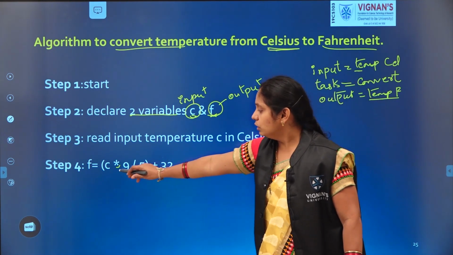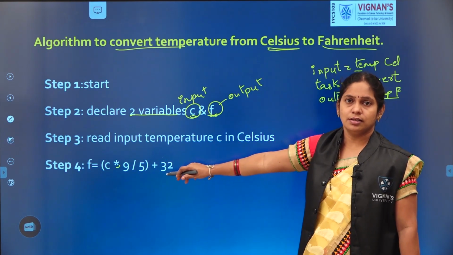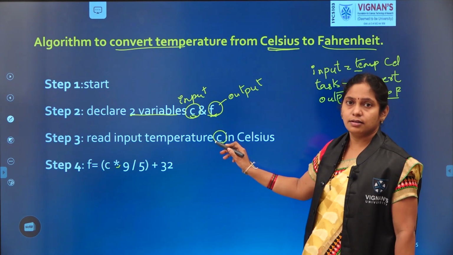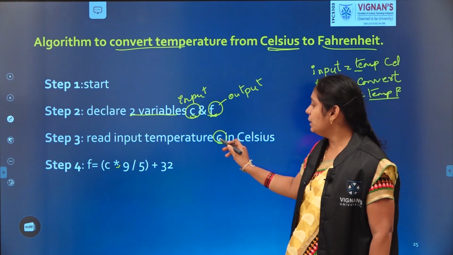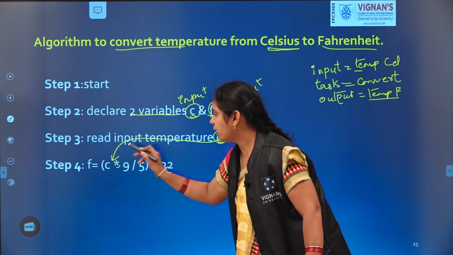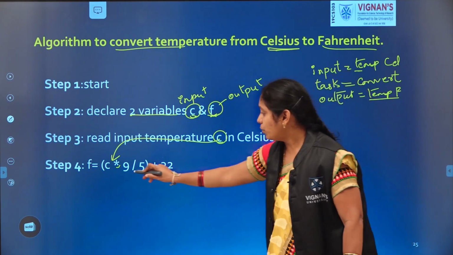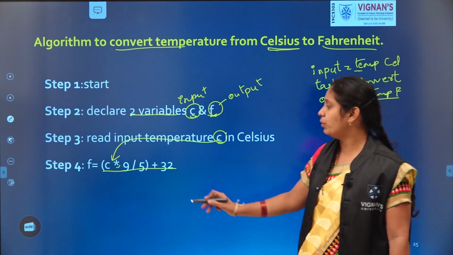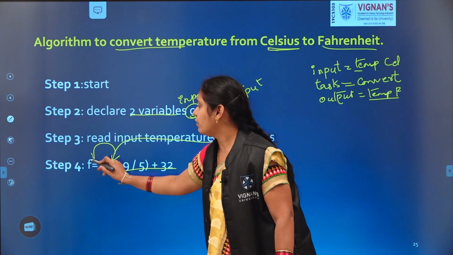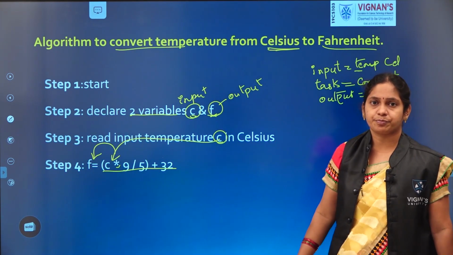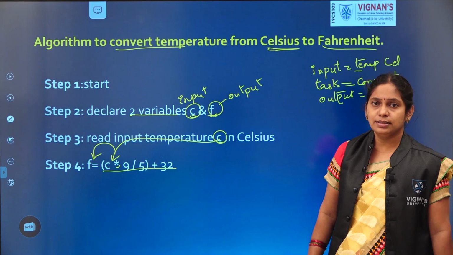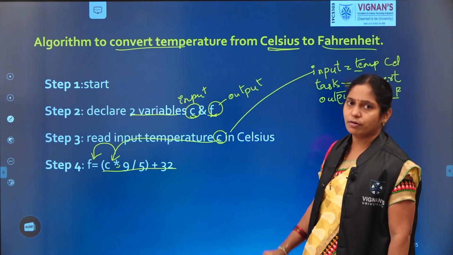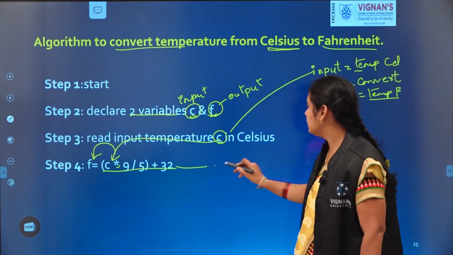If we use this expression, the Celsius temperature we read will be substituted in place of C, the expression is evaluated, and the result will finally be stored in the variable F. So this is the input we took, and the conversion task we did in step 4.